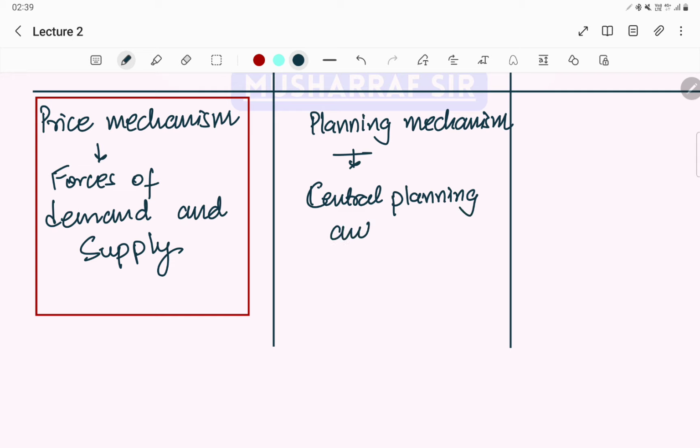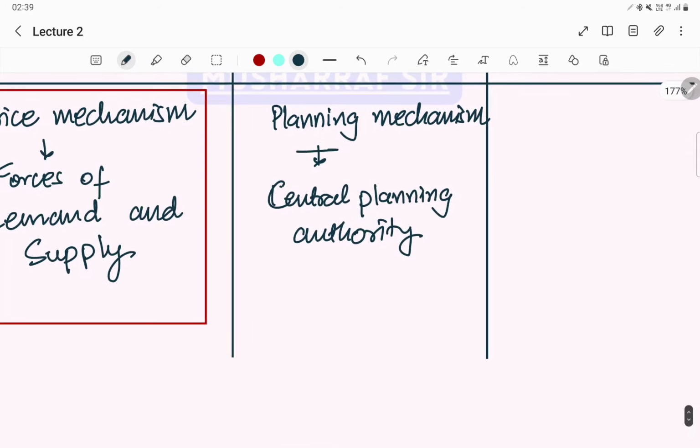The central planning authority will collect data, work on the ground, collect data on what people need, and according to that they will allocate resources. It will decide what kind of commodities will be produced, how you will produce these commodities, and how these commodities will be distributed among people. So this work will be done by the central planning authority backed by the government, and it will solve all the problems of economy, right?